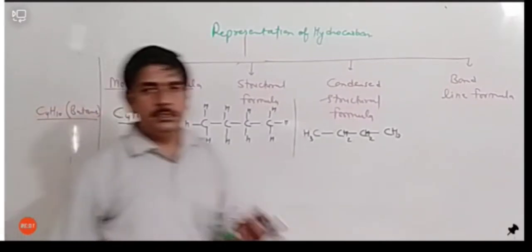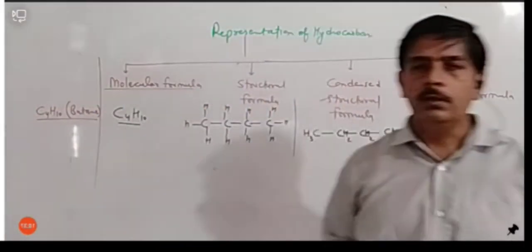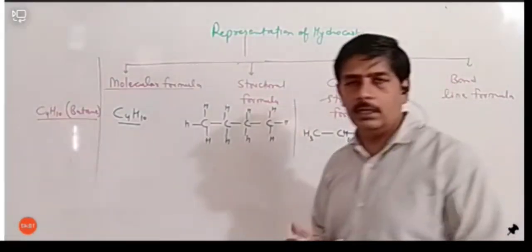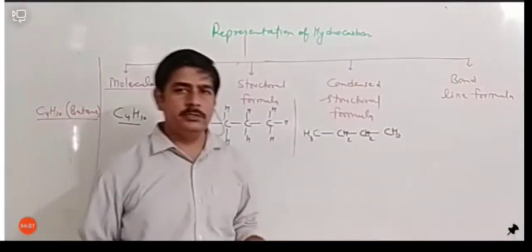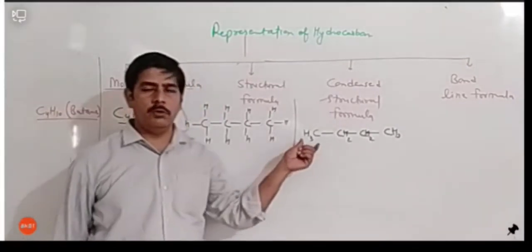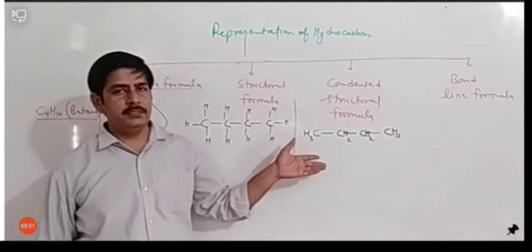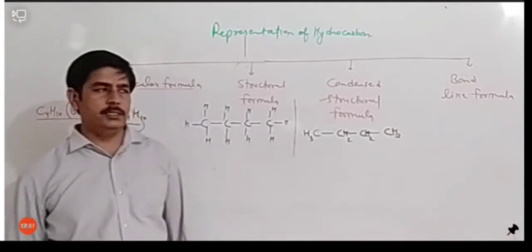Actually, what is the meaning of condensed? Condensed means if you make all the particles to come close. अगर आप particles को पास पास ले आते हैं तो condense हो जाता है. So what you have done here, you have only kept the particles together. यहाँ पर साथ साथ रखा आपने इन सबको, तो that's why it is a condensed formula.